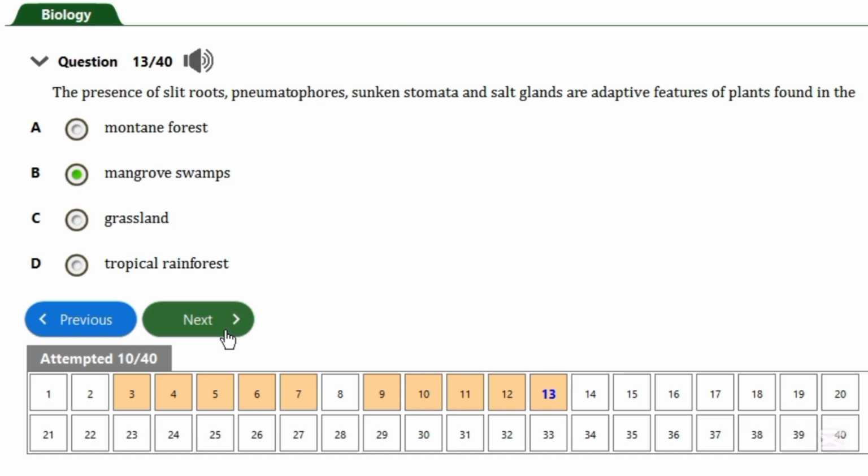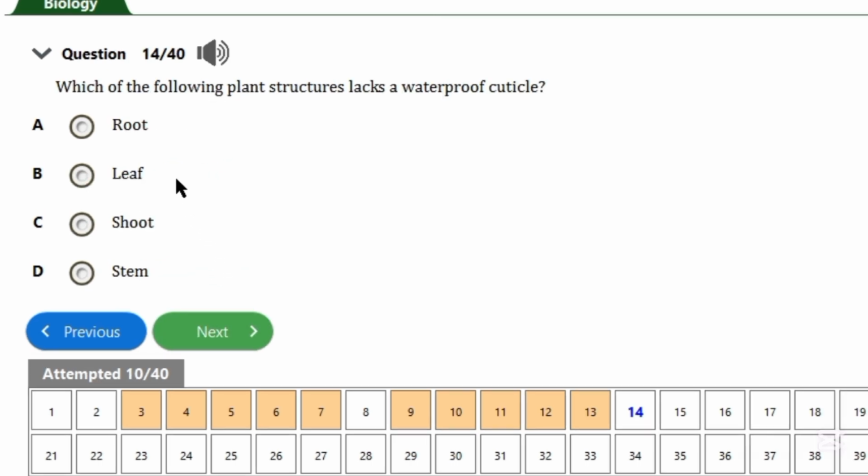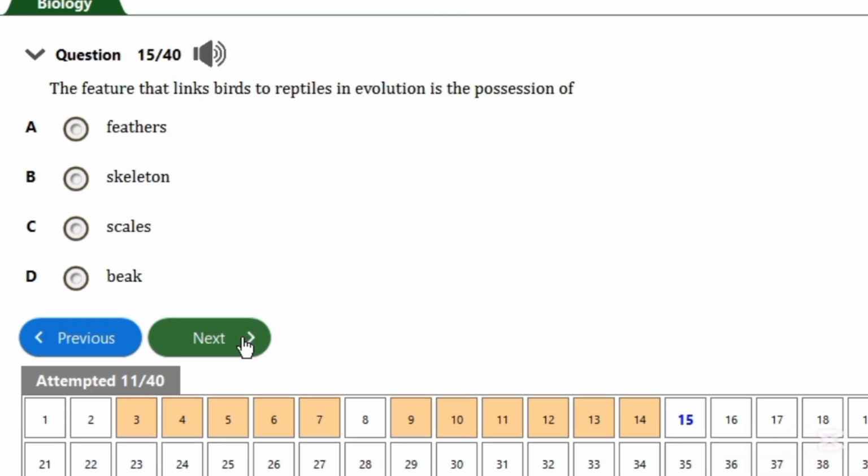So now number 14. Which of the following plant structures lacks a waterproof cuticle? So a waterproof cuticle is something that does not allow water to pass through it. So now the roots are absorbent of water, so therefore the roots do not have a waterproof cuticle. The feature that links birds to reptiles is the possession of what? So birds and reptiles, they both have scales, so that's what links them together. So scales link birds and reptiles.